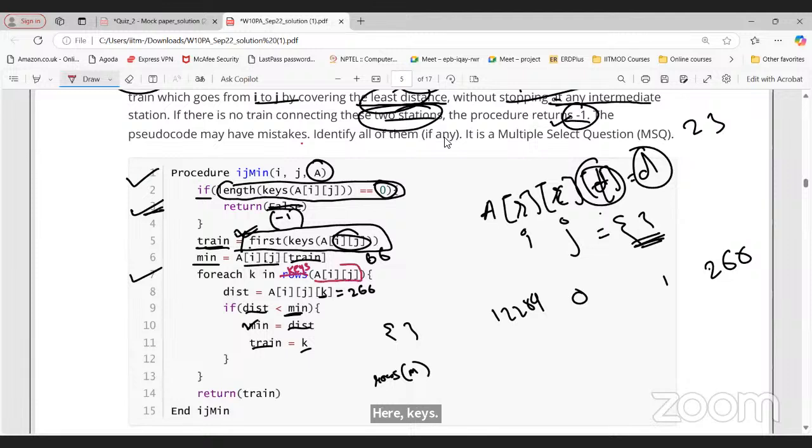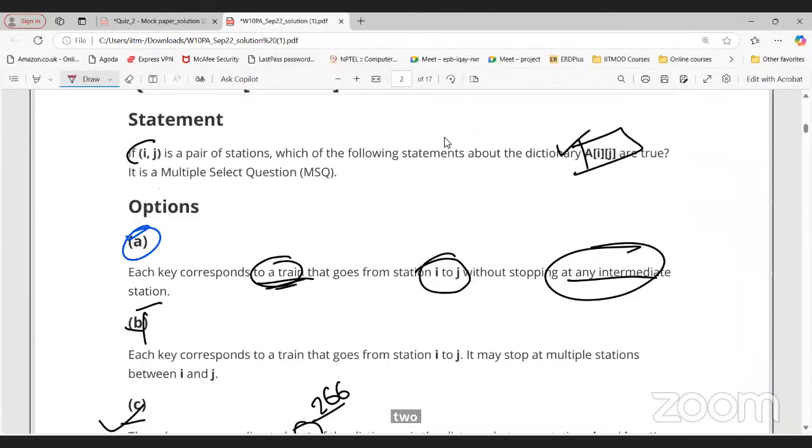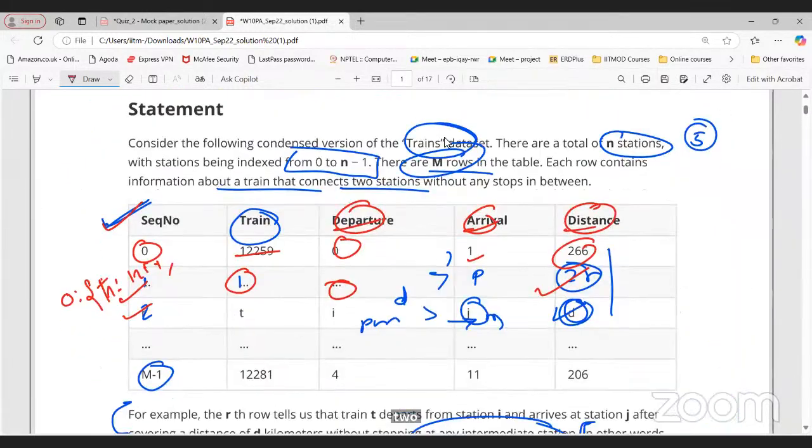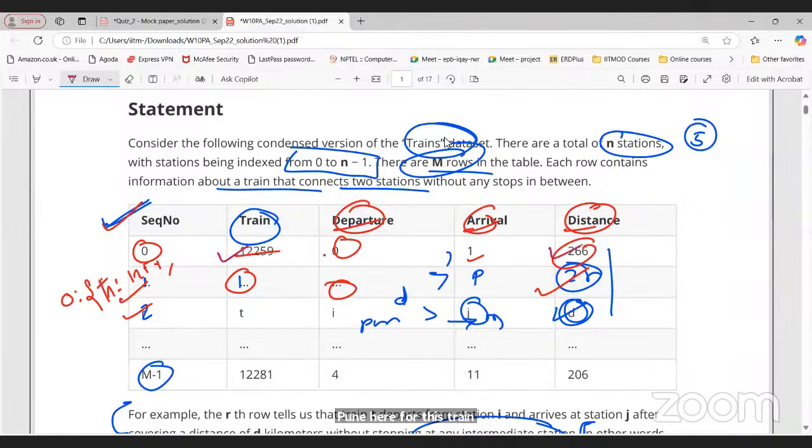Because A of I, J represents a dictionary, right? And rows is not proper syntax, right? It is not correct. When I say A of I, J is a dictionary, keys of the dictionary will give me a list of the keys. That is a list of our train numbers. So for each train K, we are taking a distance between those two stations, right? For example, train 12289, we say, going through Mumbai and Pune here. For this train, 0 and 1, 0 is Delhi, 1 is Mumbai, distance is this particular thing. So you have taken this example, right?